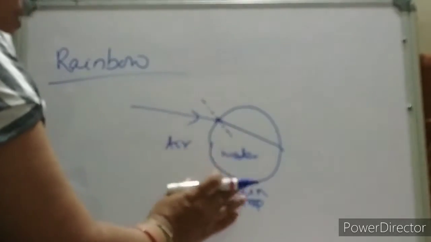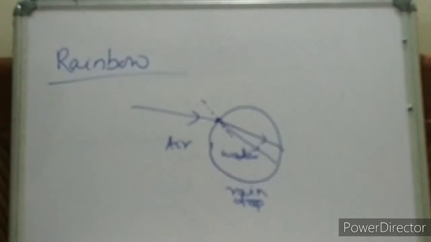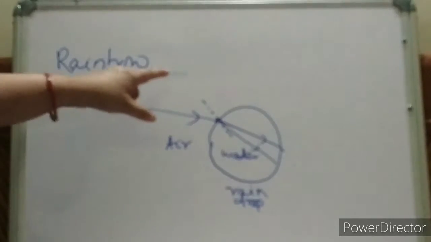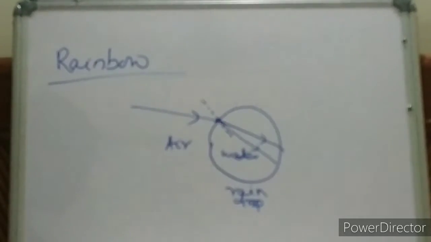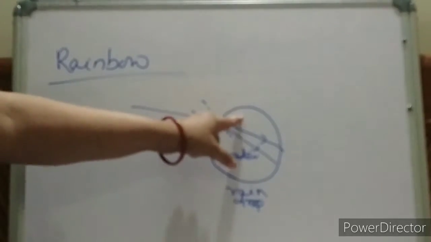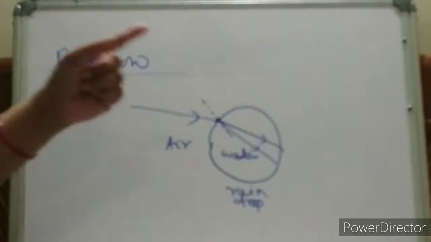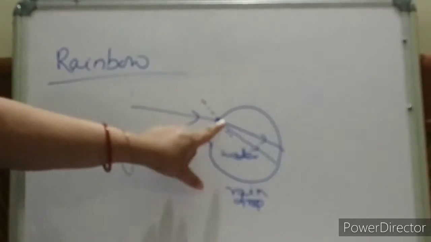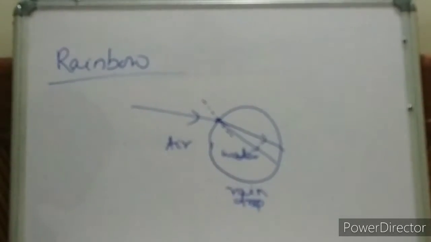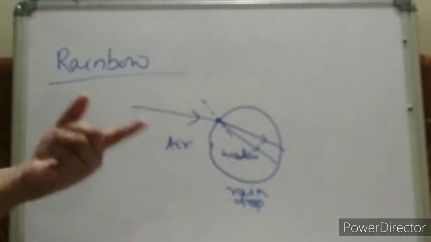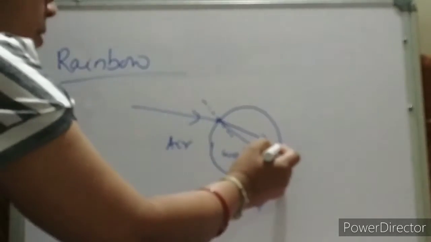When this refraction occurs, we know it acts like a prism. So there will be splitting of colors. All the colors will not bend the same, as their speed will be different in the medium. This thing we have already discussed in a previous lecture, the refraction by a prism. So when this light hits the back of the raindrop, again what will happen? Some of it will be refracted and some will get reflected internally like this.